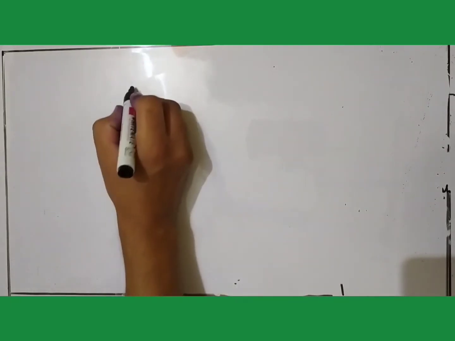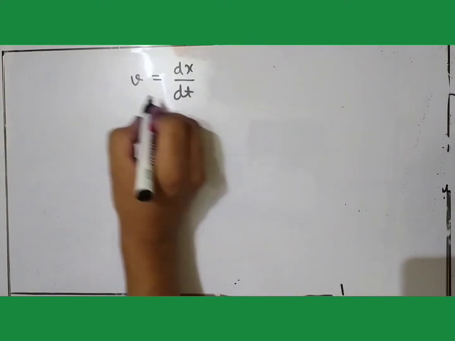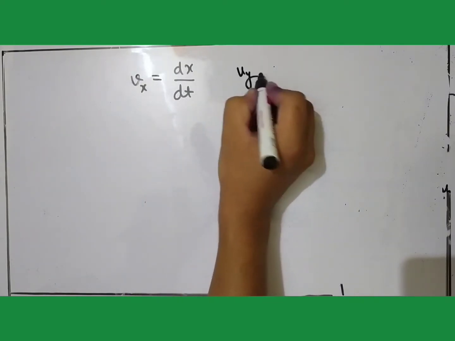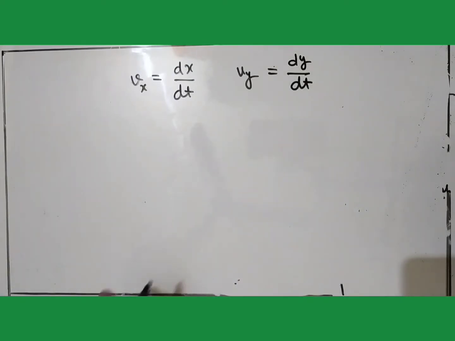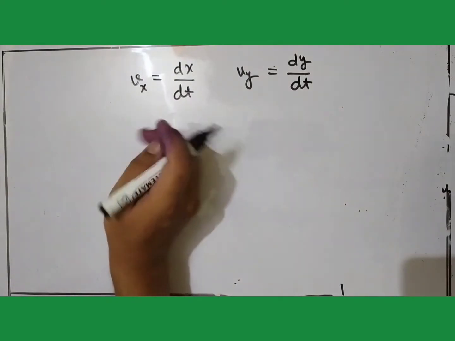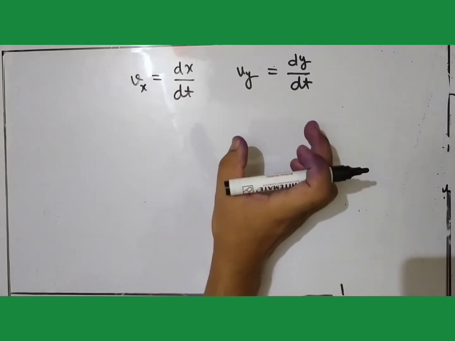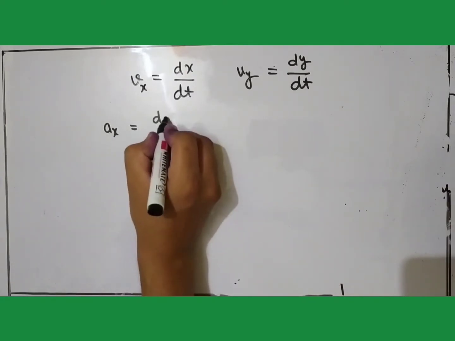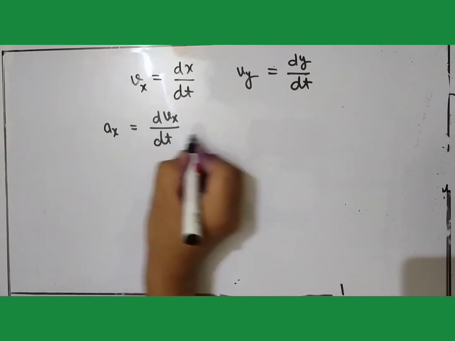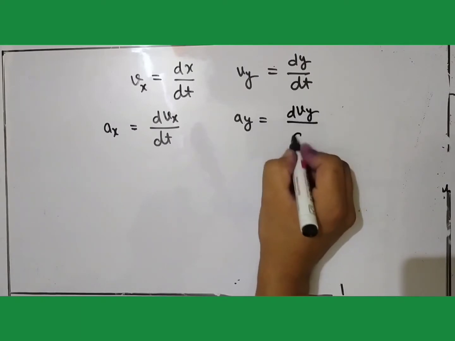Now, as you know, instantaneous velocity can be represented as vx equal to dx over dt, and vy equal to dy over dt. So when we are calculating the components of the acceleration along the x-axis and y-axis, ax will become dvx over dt, and ay is equal to dvy over dt.